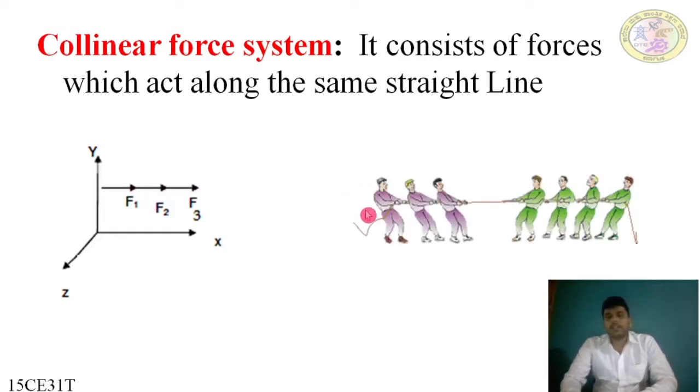An example here is tug of war. In the game of tug of war, every person will stretch the rope, and each one will exert a force. So this is an example of forces in a straight line. It is an example of a collinear force system.